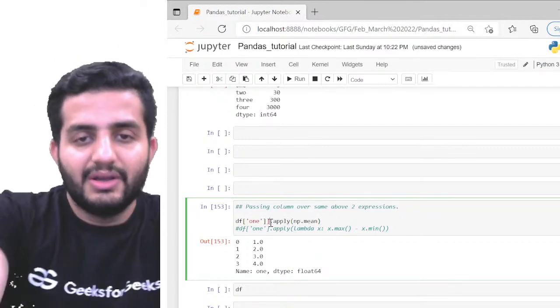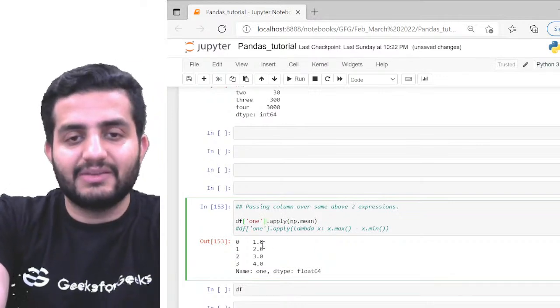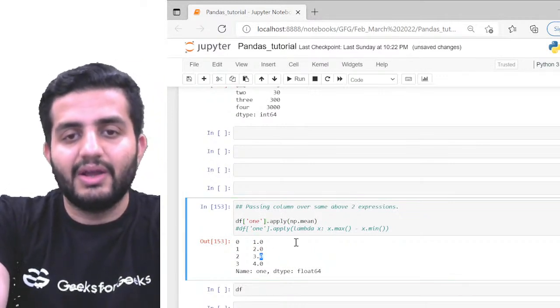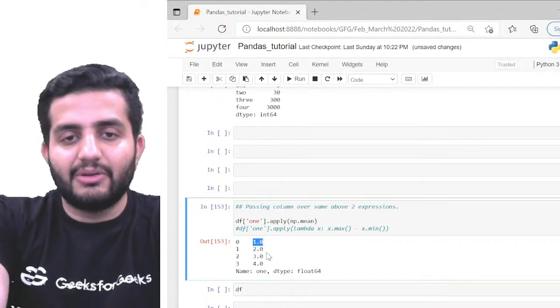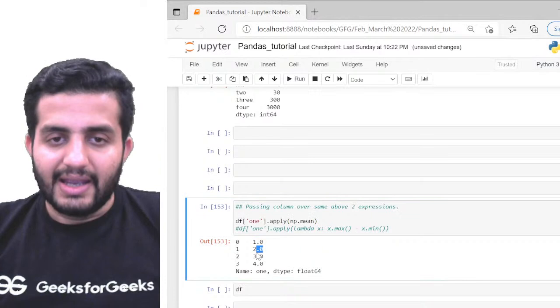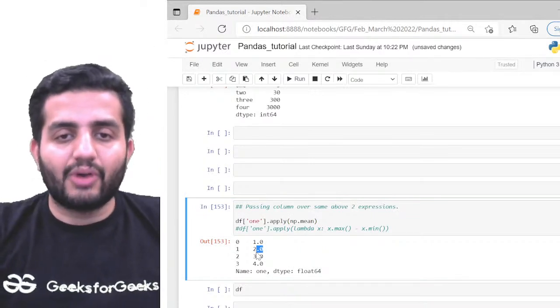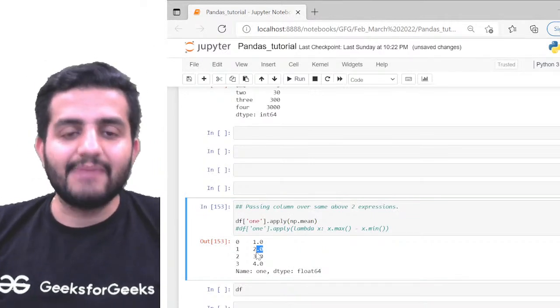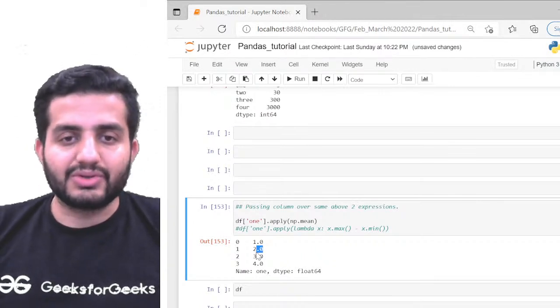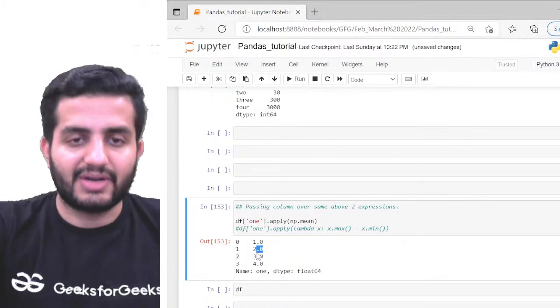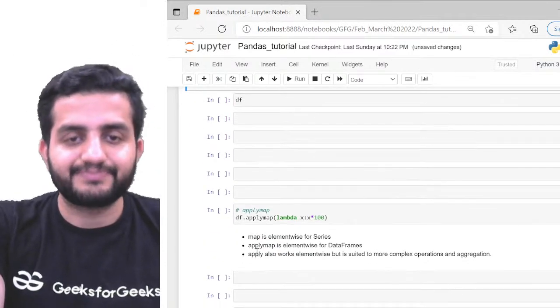Now the indexes are actually my rows here. So what are my rows? My rows are basically my indexes, which is one, and the values are 1, 2, 3, and 4. So if you do np.mean of 1, it will be 1 only, and np.mean of 2 will be 2 only. Now instead of getting the data on top of my columns, I'm passing the same information on top of my rows. The indexes are now rows, not columns anymore, which is again pretty much possible.